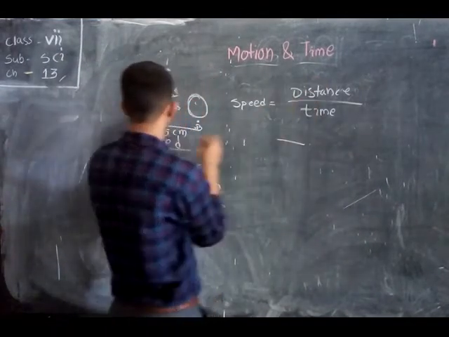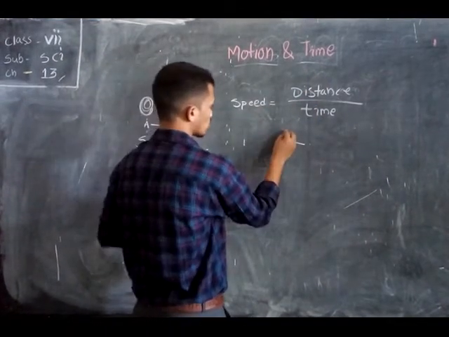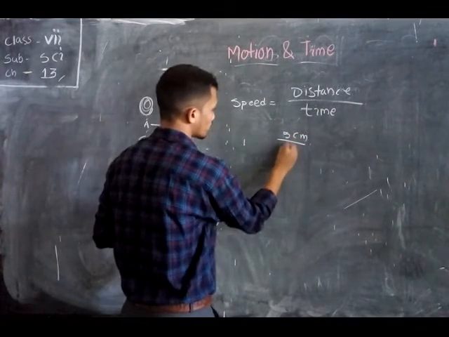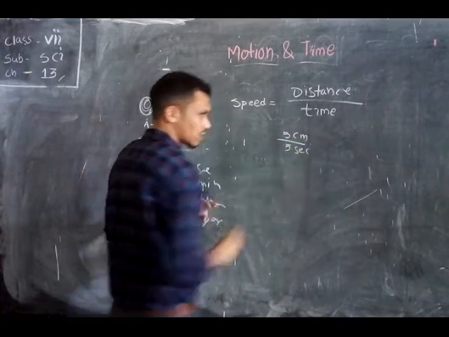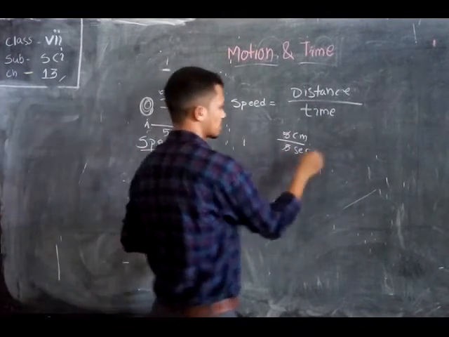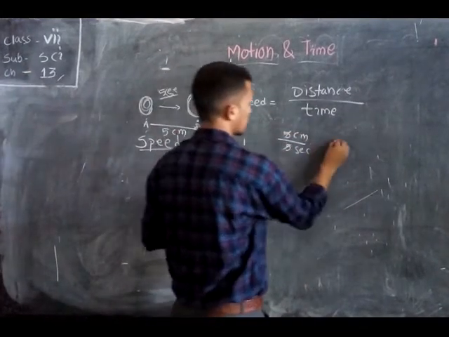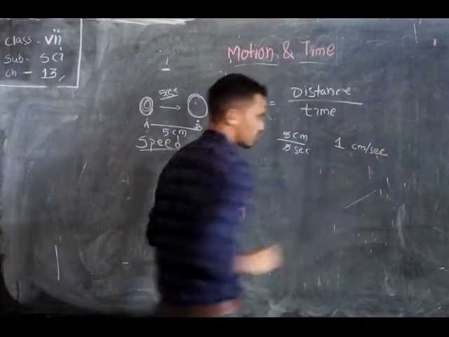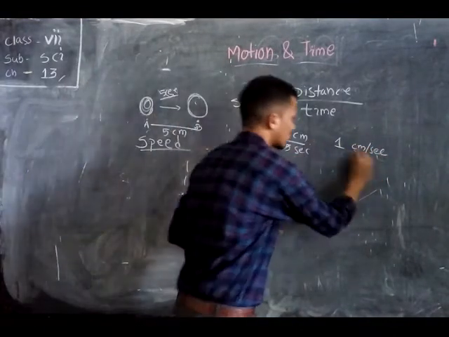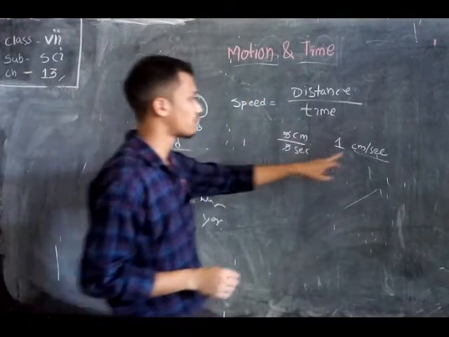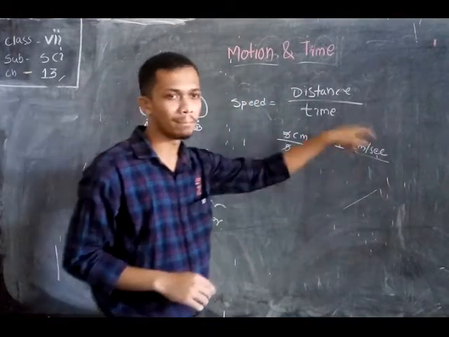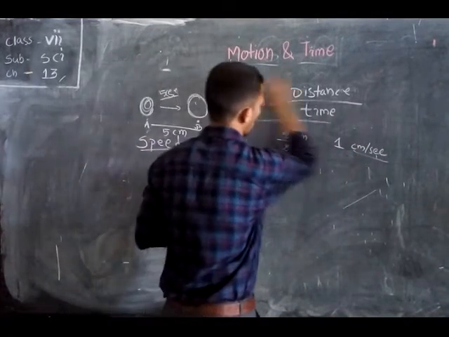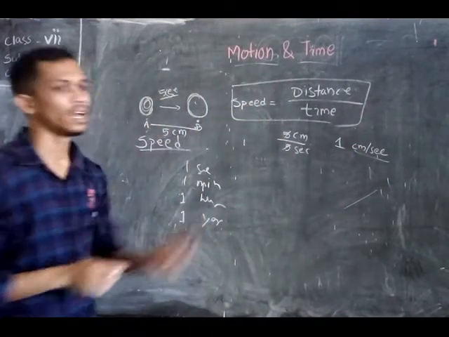So 5 cancels 5, and the speed of the ball is 1 centimeter per second. But this notation is not standard; we have to convert the centimeter into meter. That is how to find the speed of an object using this formula.